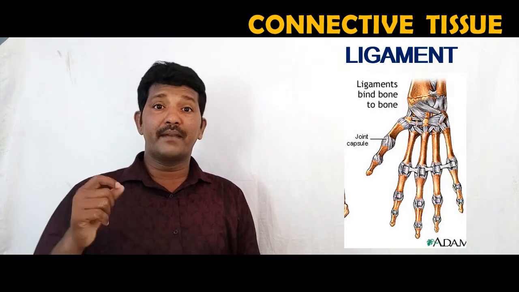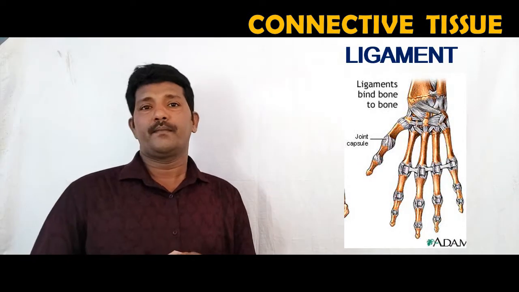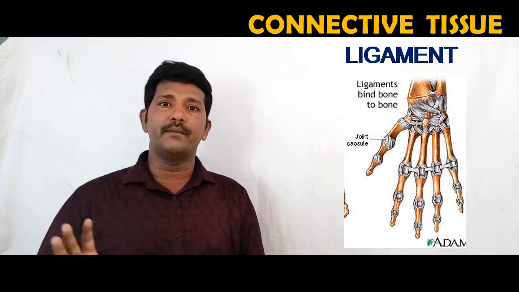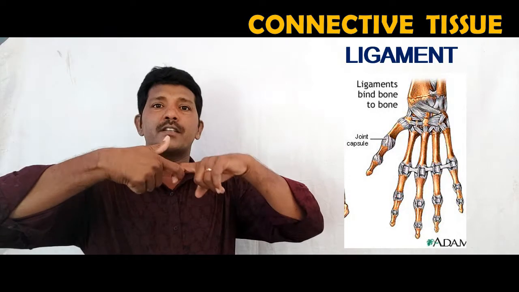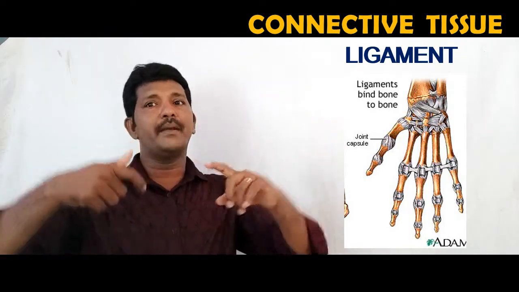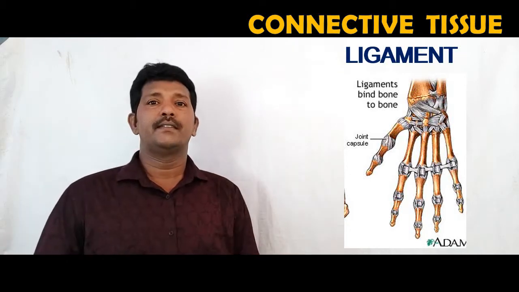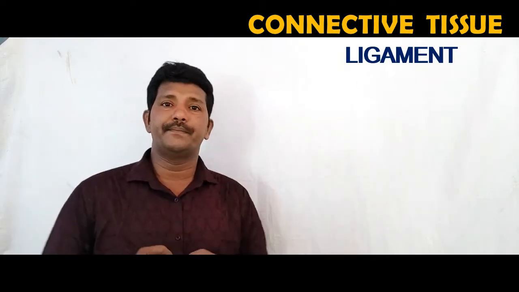These fibers are mainly made up of a protein called collagen, a common protein seen in all animals. Here two bones are connected to each other with the help of ligament. The ligament is very elastic, but it has only a little amount of matrix.